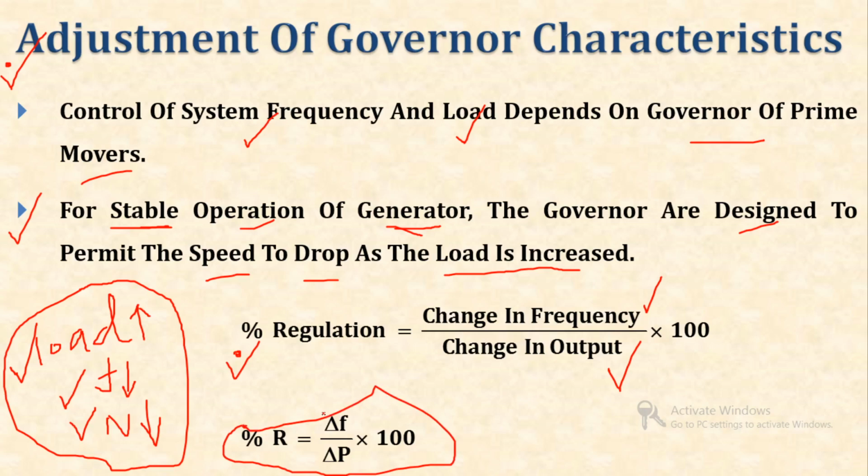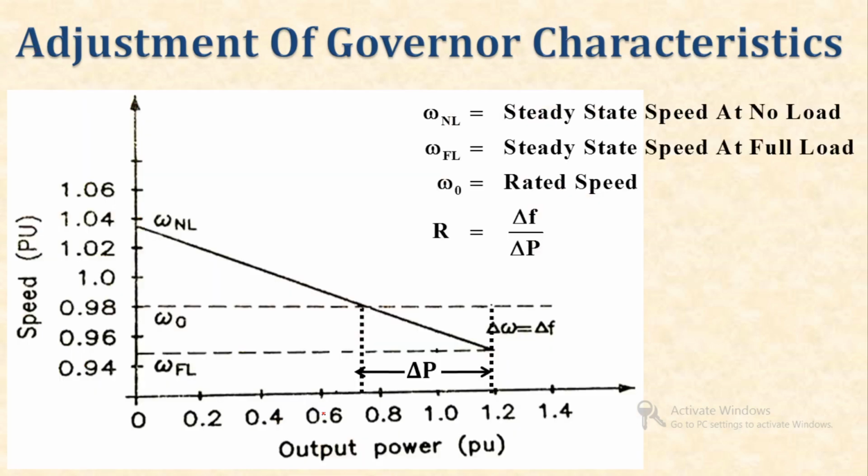Now, let us see the characteristics of the governor. This is the characteristic, speed versus output, or we can say output versus speed. Here you can also mention the frequency, because frequency and speed are proportional to each other.